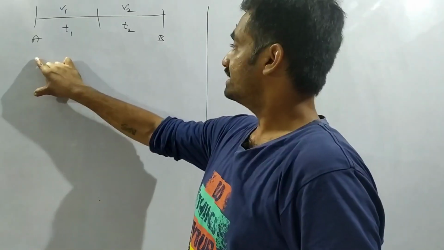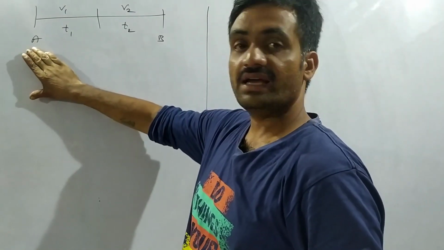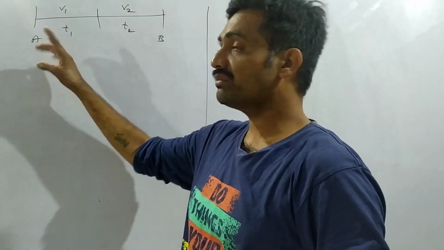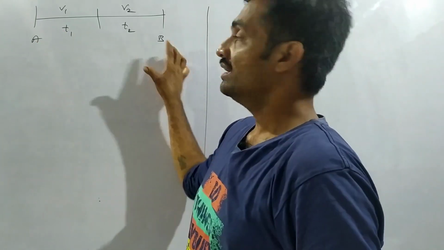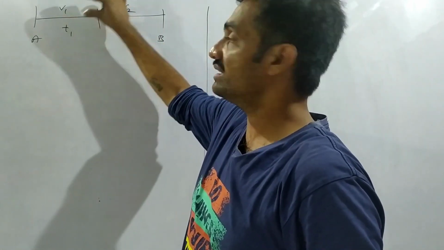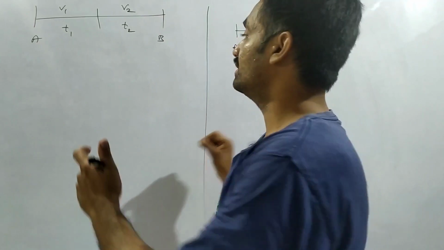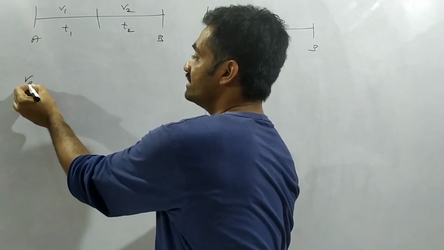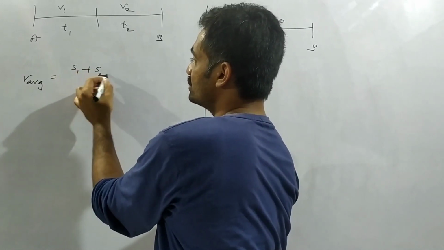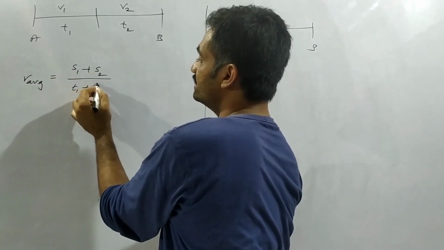In this case, let us consider that the body has moved from point A to point B. Observe that the body has moved with a speed of v1 for time t1 and with a speed of v2 for time t2. Then based on that, the average speed v average equals s1 plus s2 by t1 plus t2.